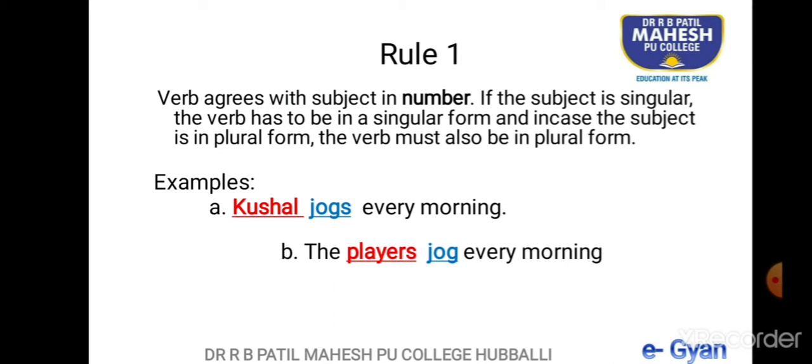Please note that if the subject is singular, it doesn't end with s, but if the verb is in singular form, it ends with s, and vice versa. If the subject is in plural form, usually it will end with s, whereas if the verb is in plural form, it doesn't end with s.